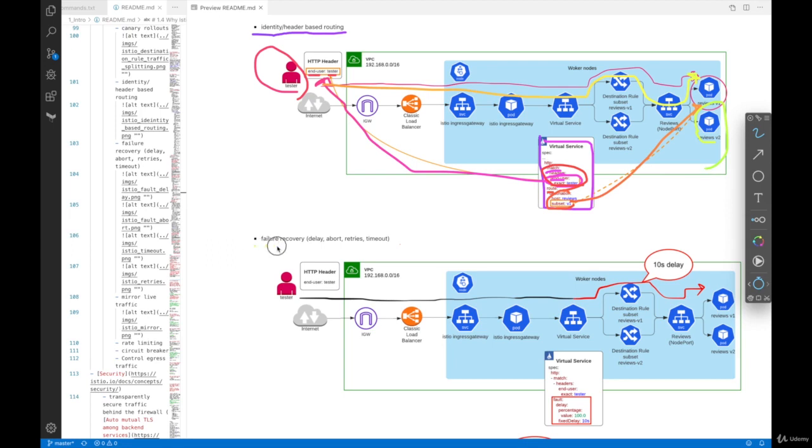Another one is failure recovery. It comes in multiple flavors: delay, abort, retries, and timeout. So for example, you can add a 10-second delay here by defining a virtual service with fault, delay, percentage 100% of traffic, with a fixed delay of 10 seconds. You can customize the delay.